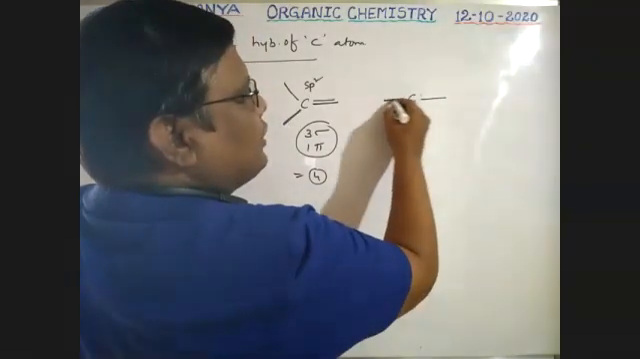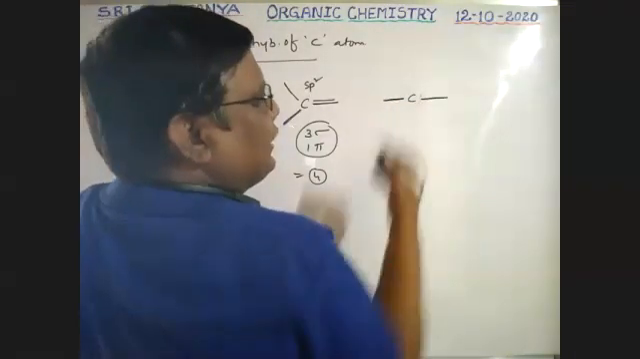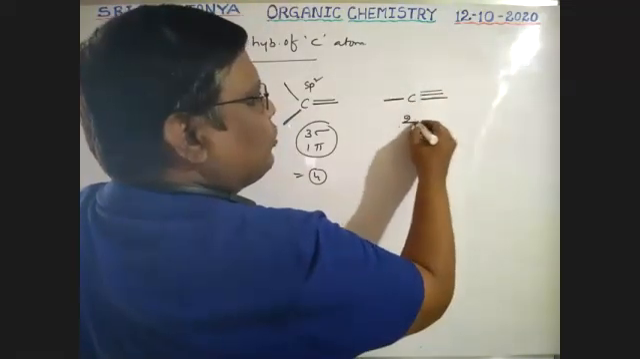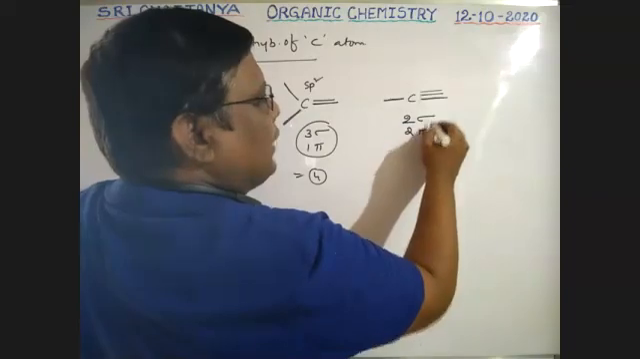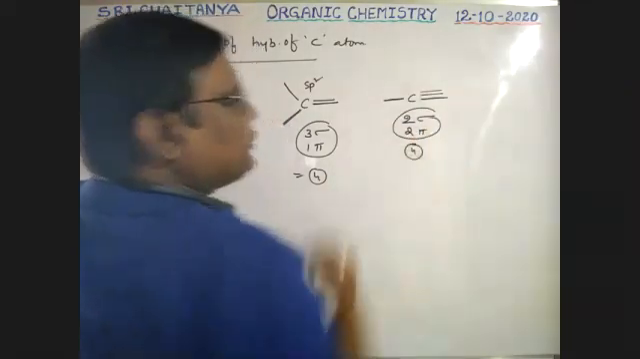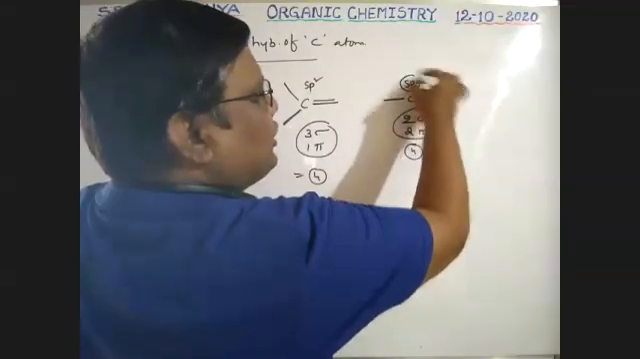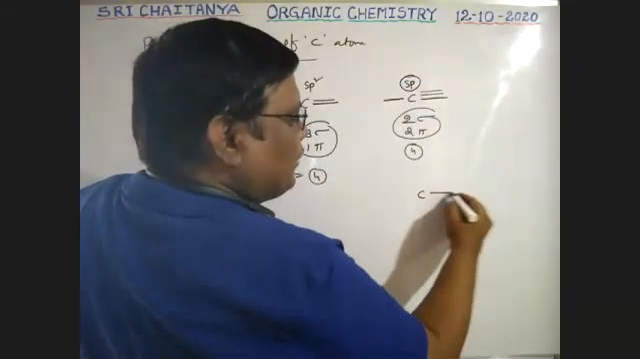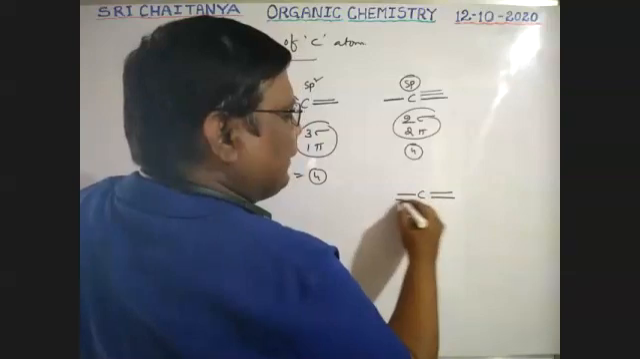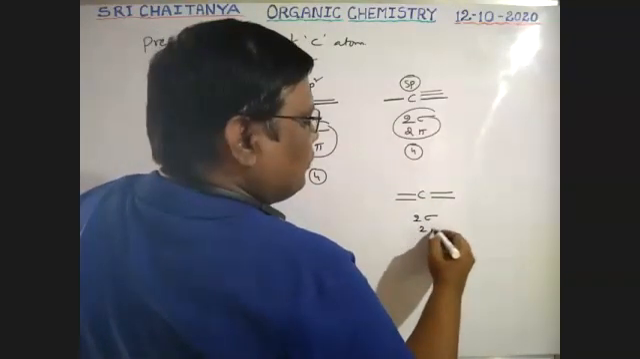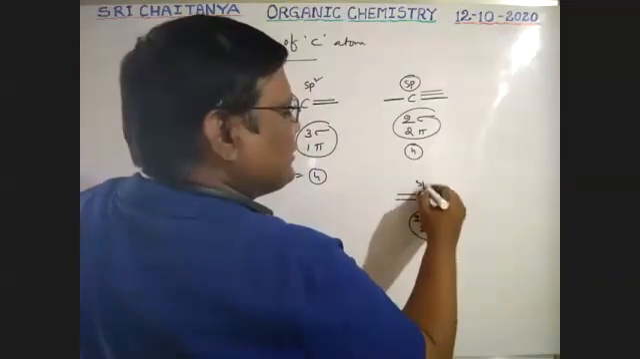2 sigma bonds. These 2 bonds are in the same plane. Next, 2 pi bonds. Here 2 sigma bonds, 2 pi bonds. Total 4 bonds. Here carbon is in sp hybridization, because carbon is bonded with 2 double bonds directly. Here also 2 sigma bonds, 2 pi bonds. Here also carbon is in sp hybridization.